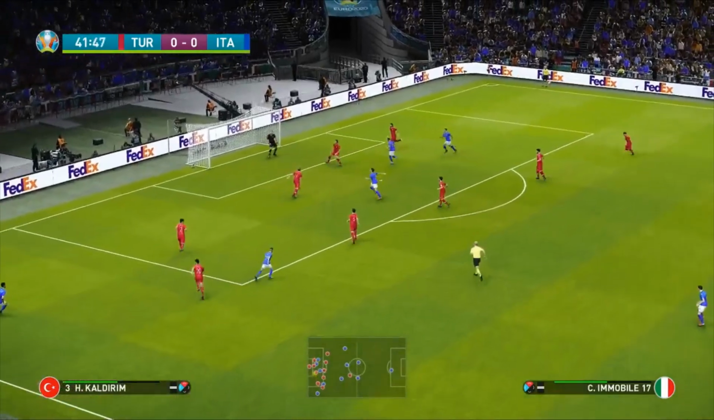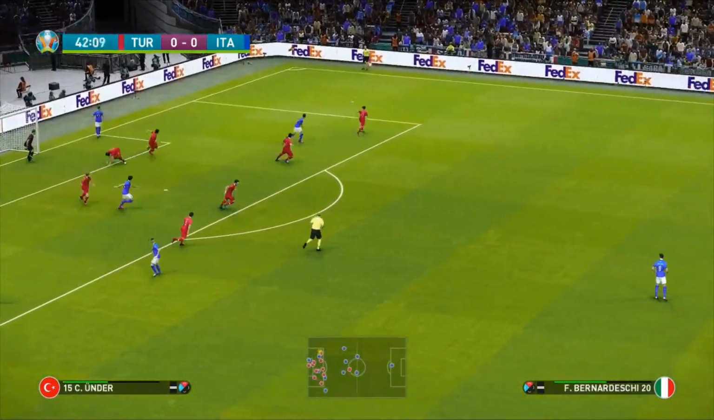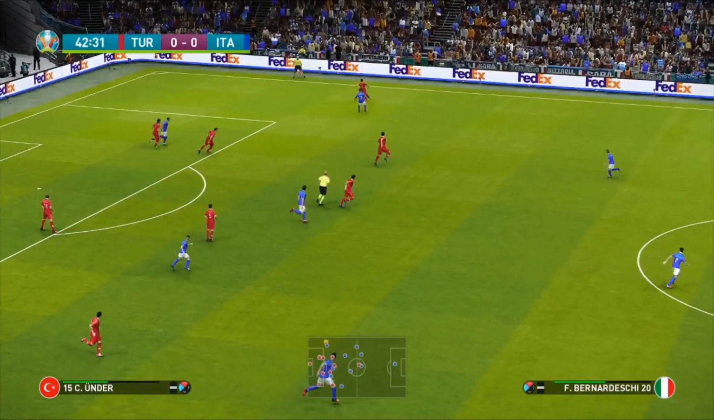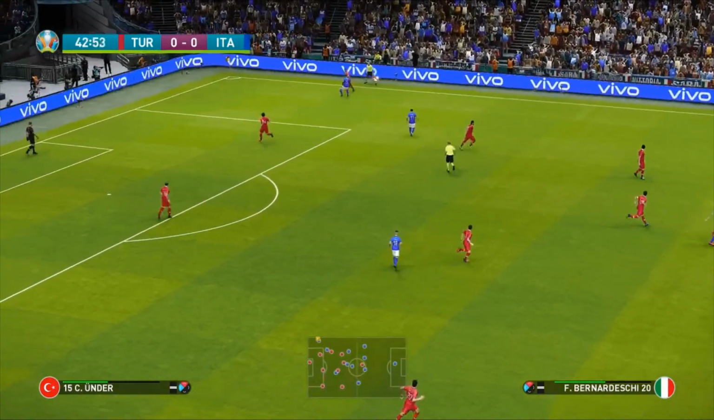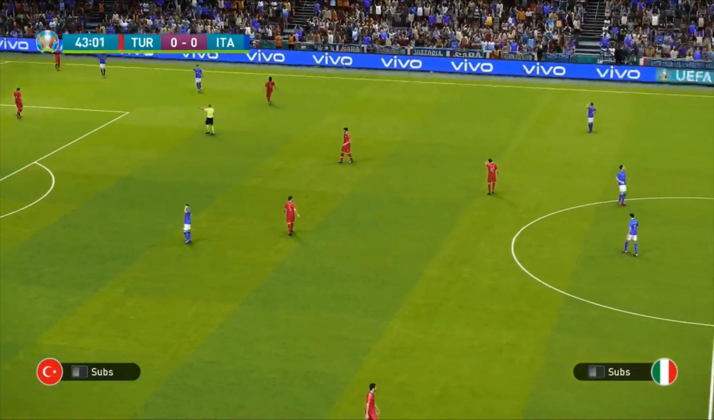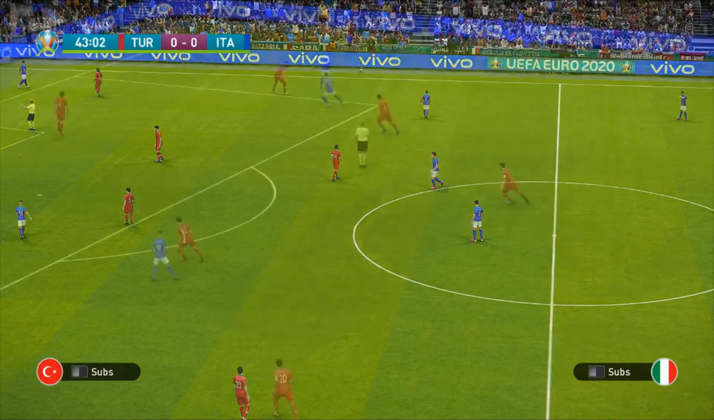He's lofted it high into the path of Immobile. Fantastic defending there from Turkey. They've been really, really good so far in this first 45 minutes. And a bit of a rush clearance there in desperation. Could that come back to bite?